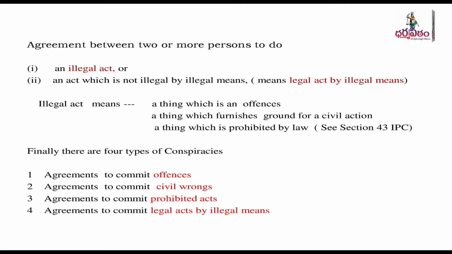Now, what is an illegal act? First let us see the definition given under the Indian Penal Code. Section 43 of the Indian Penal Code defines illegal act. A thing which is an offense is an illegal act. A thing which furnishes a ground for civil action is also an illegal act. A thing which is prohibited by law. All three are illegal acts.